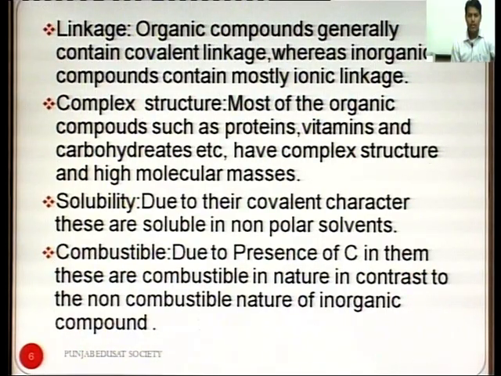Solubility. Due to their covalent character, these are soluble in non-polar solvents. Combustible. Due to the presence of carbon in them, these are combustible in nature in contrast to the non-combustible nature of inorganic compounds. Organic compounds generally contain covalent linkages, whereas inorganic compounds contain mostly ionic linkages.